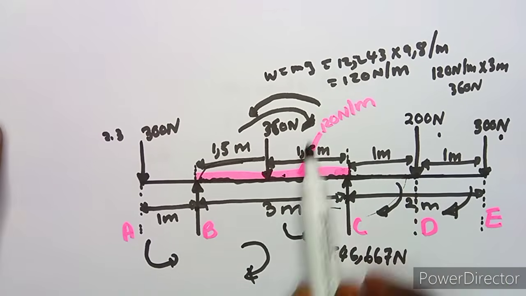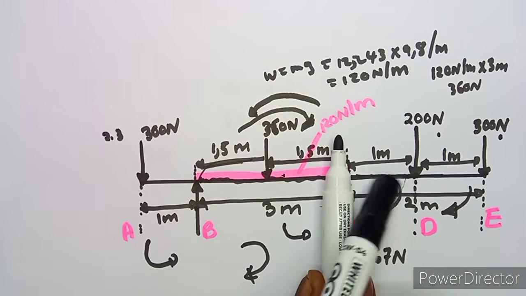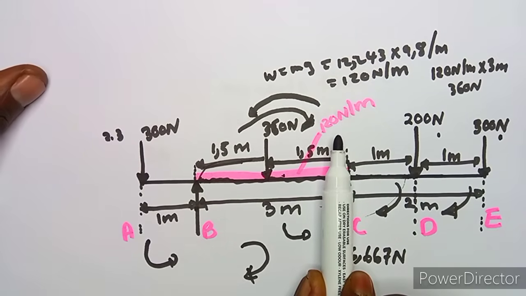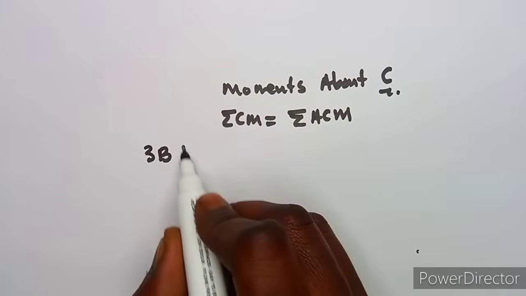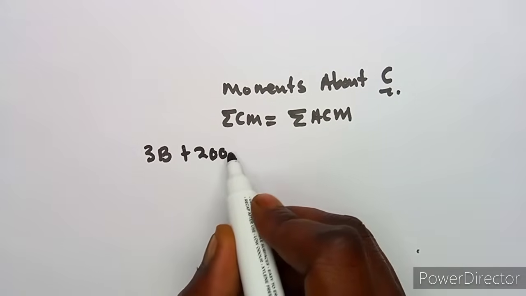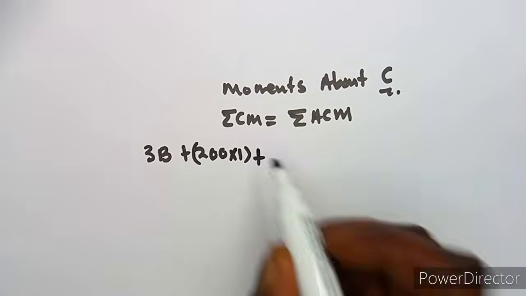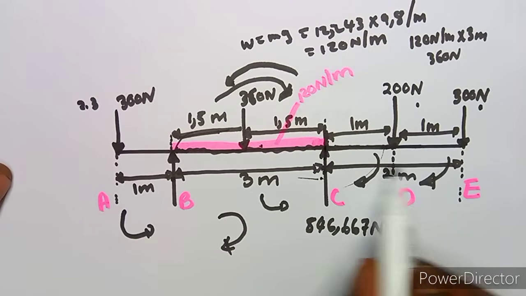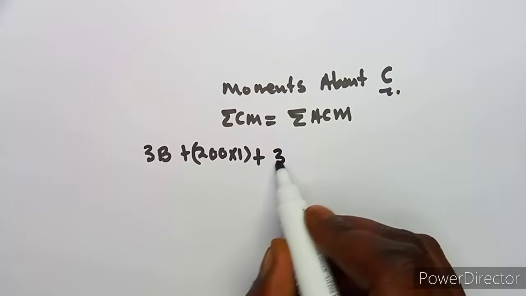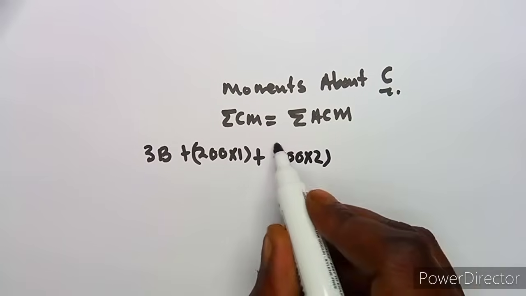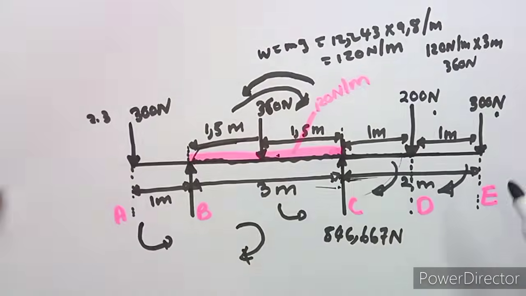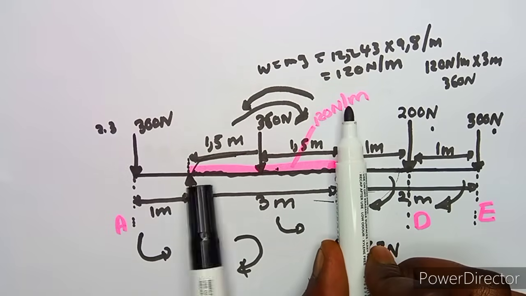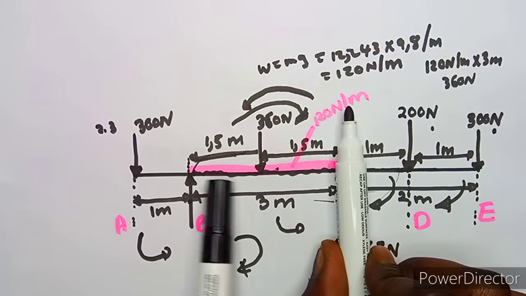So it's 200 times back to C. How many meters do we have? 200 back to C. We have got 1 meter there. So it's 200 times 1. So we have to add these to the clockwise moments. Plus we move on to back to C. Here is 300. How many meters? There's 2 meters here. So it's 300 times 2, which is equivalent to the anti-clockwise now, which means take note that distributed load that we separated in between 1.5 and 1.5.